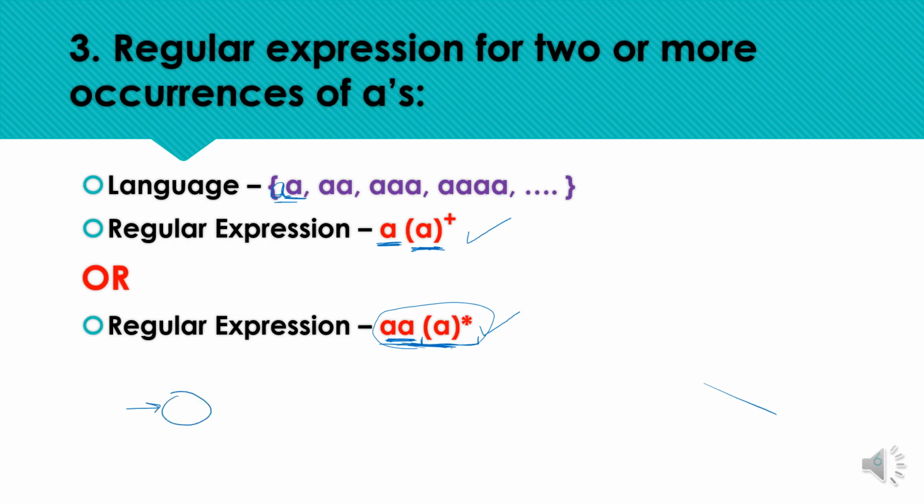So starting from the initial state q0, we require minimum 2 a's for acceptance. So here we are reaching the final state after receiving minimum length 2 input symbols as a's, and after this at the final state we can accept 0 or more occurrences of a, and for 0 or more occurrences of a's or any input symbol we always have the self loop. Okay, so this is the complete description for this regular expression. Let's start with the next example.